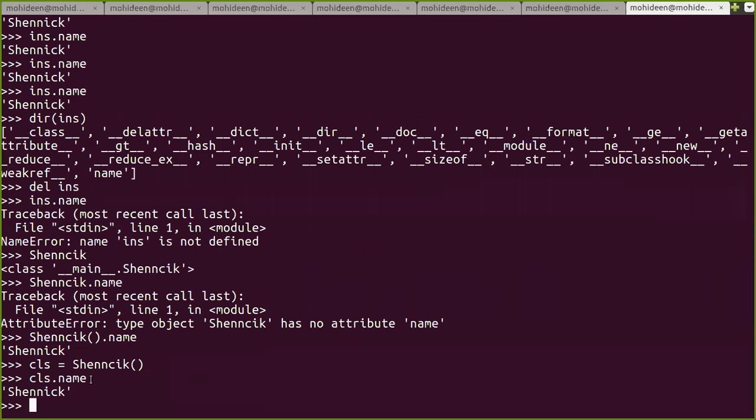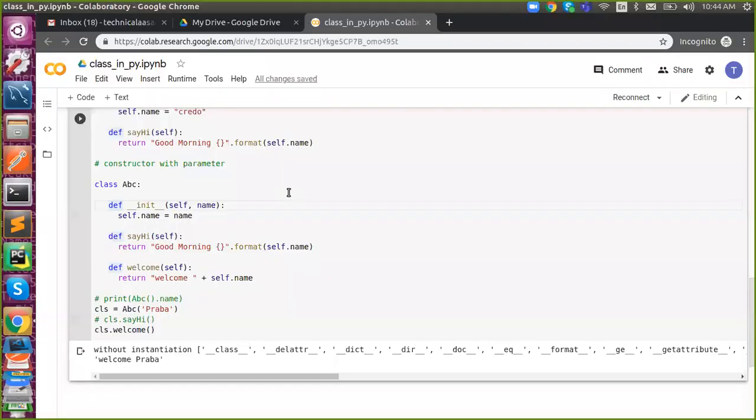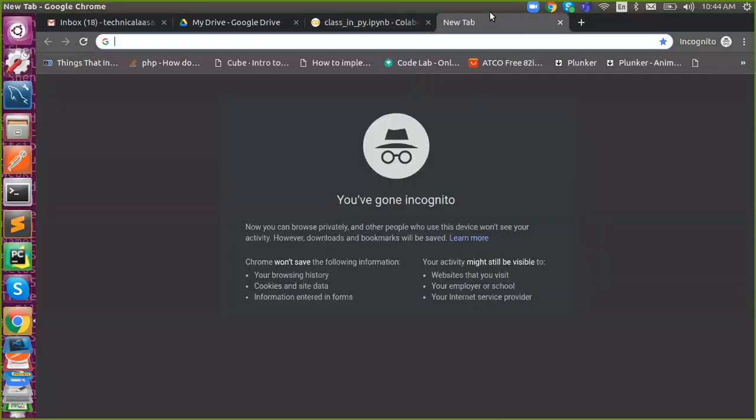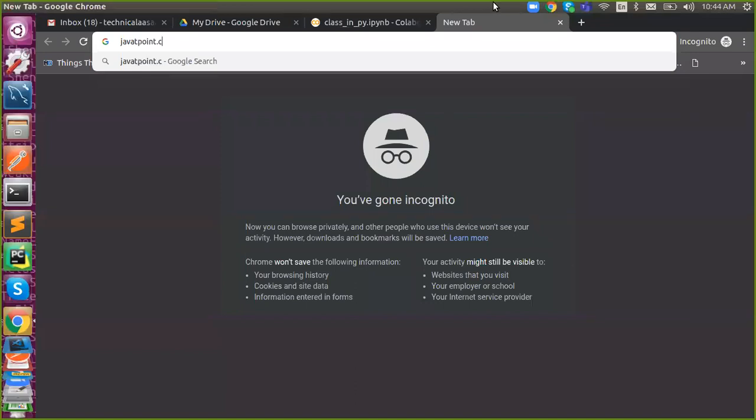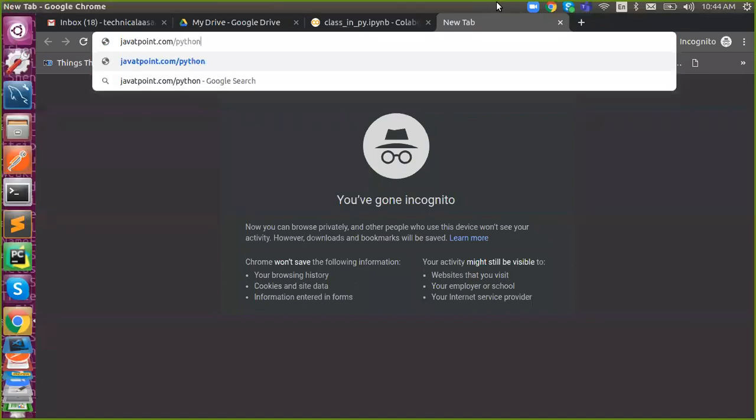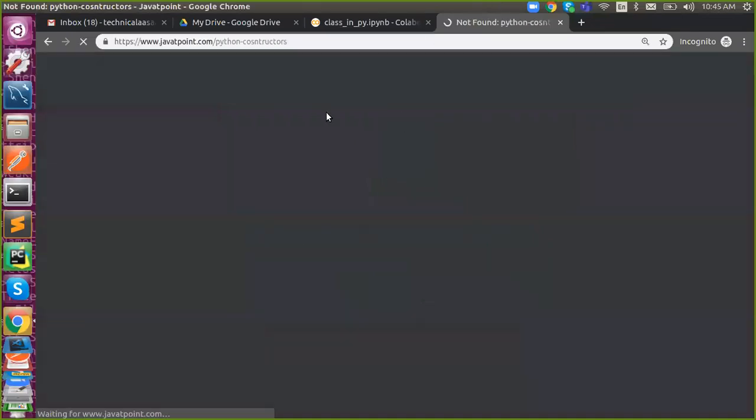So this is about constructors. Please do the practice. I gave a reference yesterday, right? So please practice that and revise it, so it will be there as what we have seen.